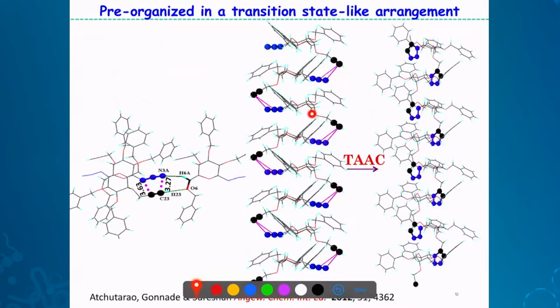So after some time, if you redo the structure, after collecting the data again, what we see is it has completely reacted, and you have a polymer which is linked by this kind of triazole. So all this azide and alkyne reacted to form a one-dimensional polymer.